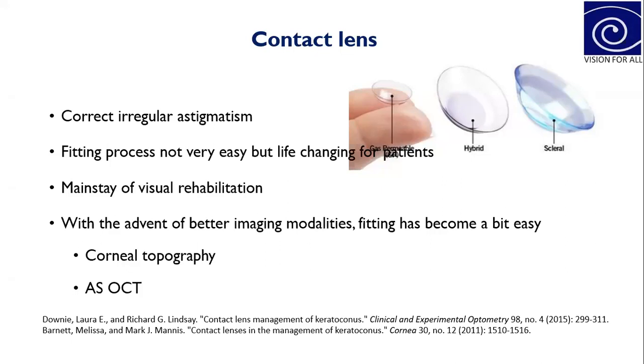Three fourths of patients with keratoconus in the developed world can be visually rehabilitated with contact lenses successfully. Advancement in contact lens designs and materials has significantly expanded, because nowadays different varieties of scleral lenses are also available to manage keratoconus and give better visual acuity. For fitting options in a patient with corneal ectasia, imaging technologies such as corneal topography and anterior segment OCT can be applied to guide the contact lens fitting.